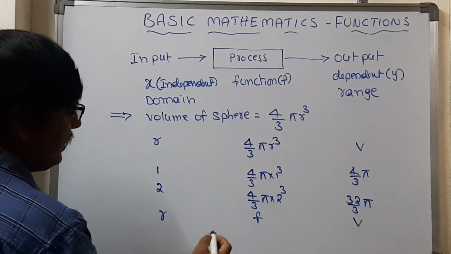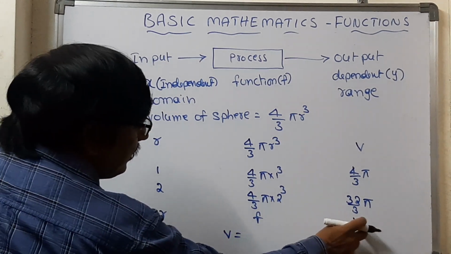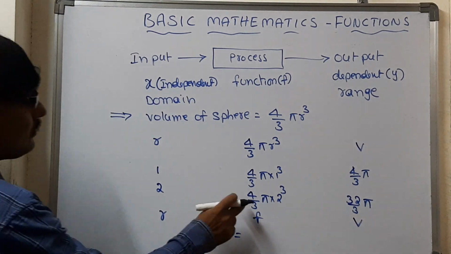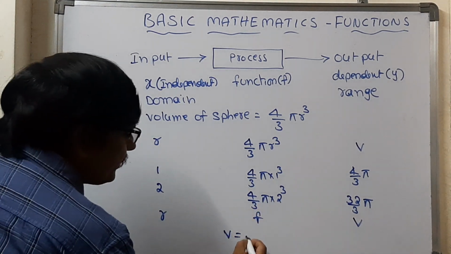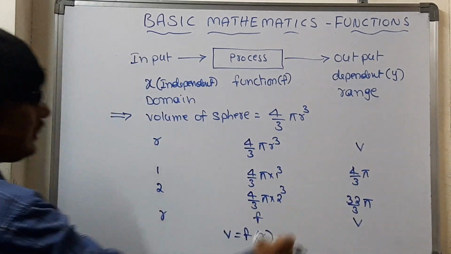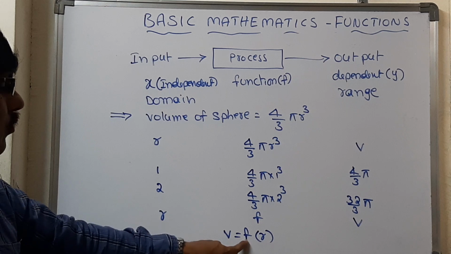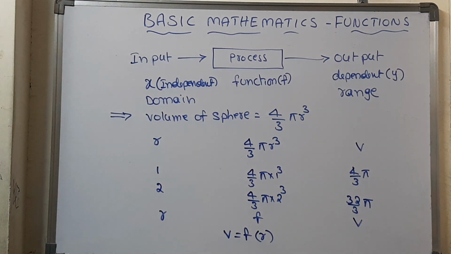Ultimately the dependent value v comes because of the function, and function of what? The radius. So v is equal to volume is equal to function of radius. V is equal to function of r we can write.